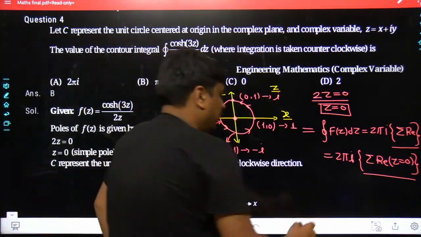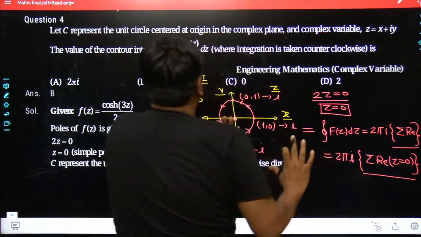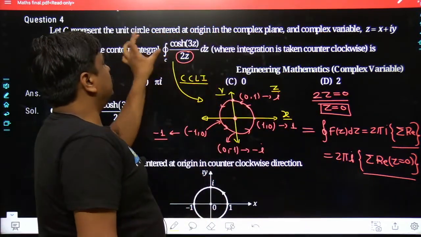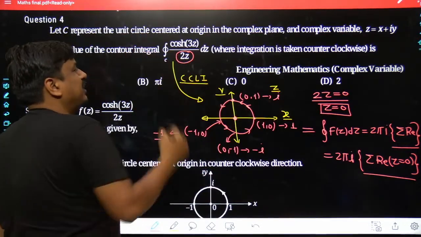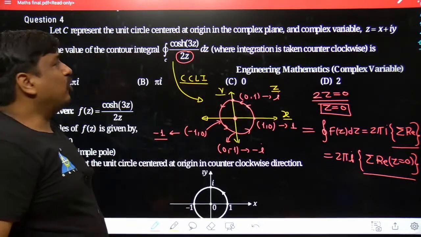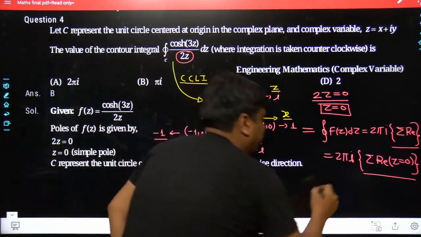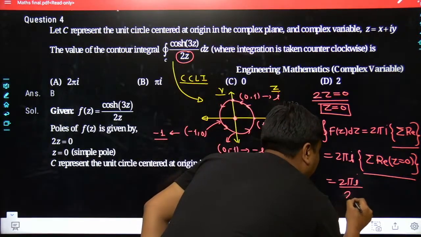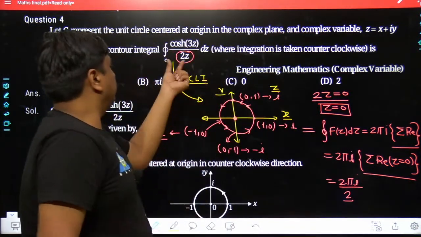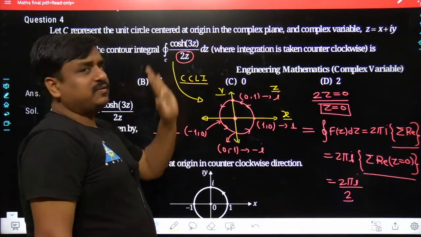So what would be my approach? My approach would be, my dear friends, this complete function has to come as it is. Now the z has to get multiplied. If you do not understand, do one thing. Half can be taken out as a constant. Without making any mistake, you can take half outside. I know many of the students would have doubt at that point. So you can take 2 outside, and you are just going to deal with the function cos hyperbolic 3z divided by z.